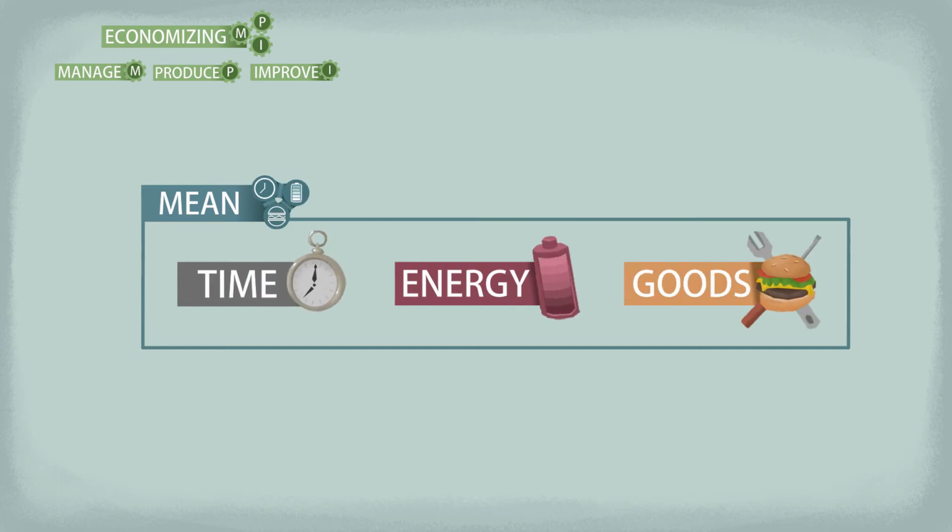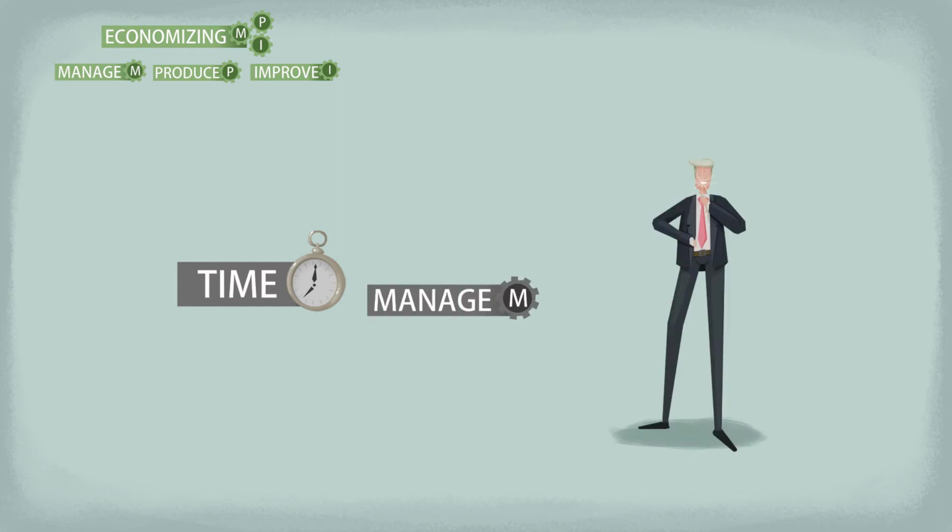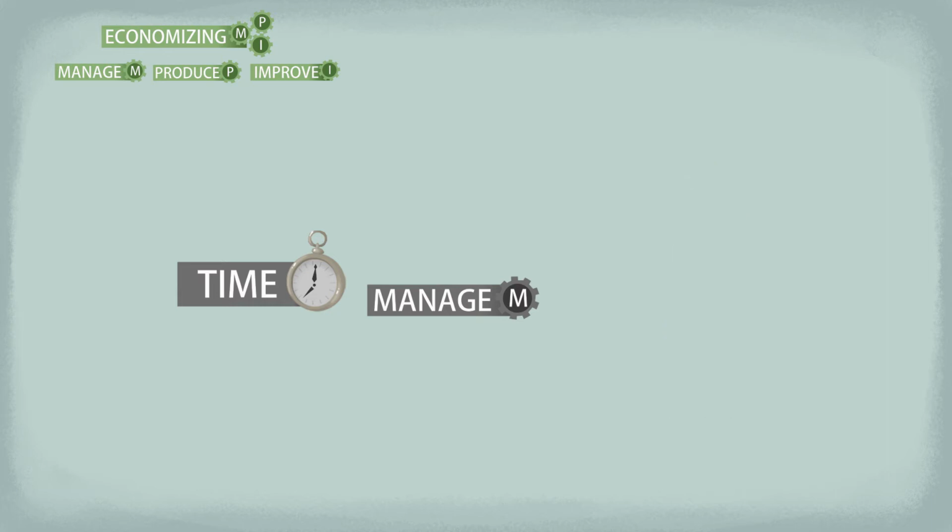But now let's see what it means in terms of the three economic mean categories. Time, the first mean, is something we can manage. This is what busy people try to do: minimize wasting time or using every minute efficiently. Unfortunately, no one can recharge time or turn back the clock. There's no production when it comes to time. We can only manage what we have and improve how we do that.